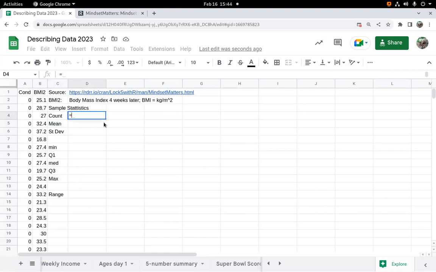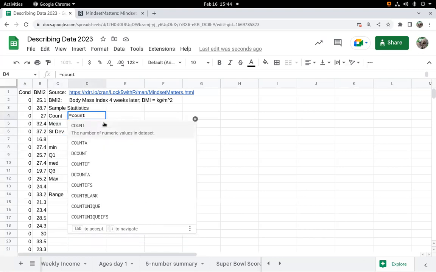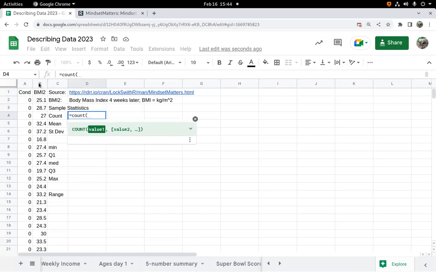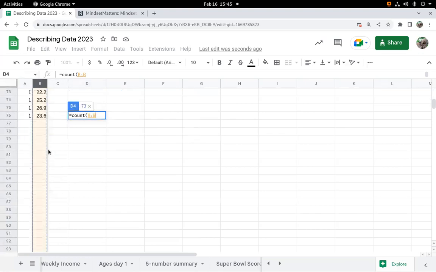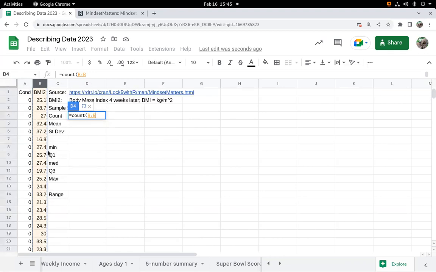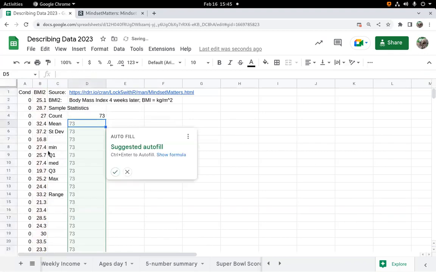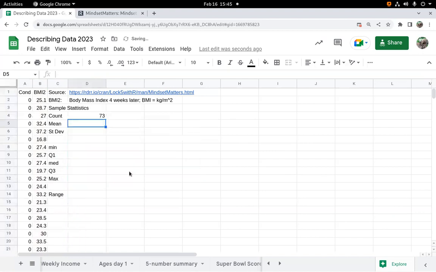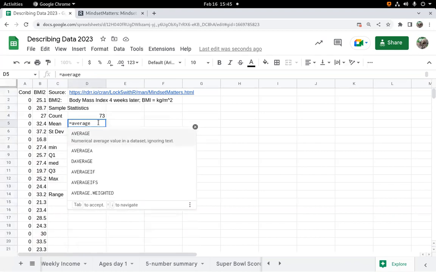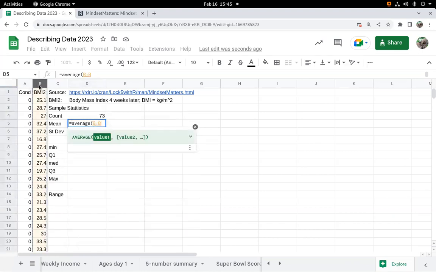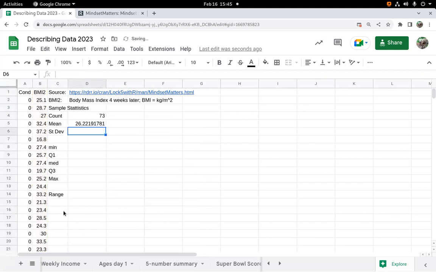So for this data set, I want equals count. And the only thing that should be in this column is that data. So I should be able to safely select the column. And it should count that there are 73 numerical values in that list there. Mean is average. Again, since the only thing in the column is the title and the numbers, I can select the whole column.